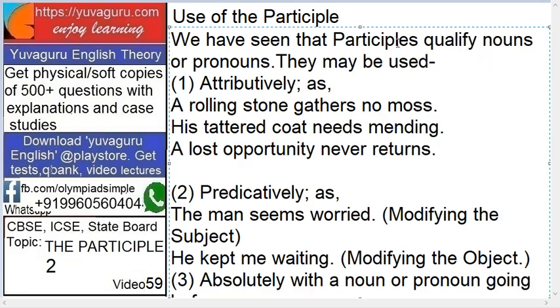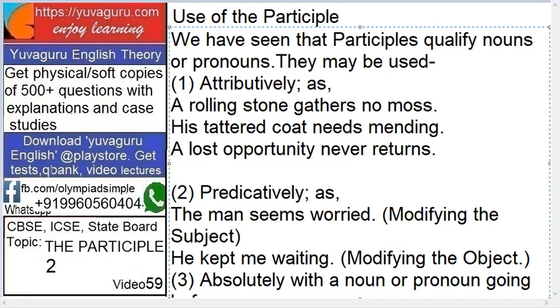Now we'll see how these participles qualify the nouns or pronouns. They can be used attributively. Attributively means giving some attribute. A rolling stone gathers no moss. His tattered coat needs mending. A lost opportunity never returns. See this: lost, tattered with ed, and rolling. Rolling is a present participle, tattered is a past participle, and lost opportunity, past participle. So they are all qualifying the nouns: stone, coat, opportunity. These are attributes, that's why it's called attributively.